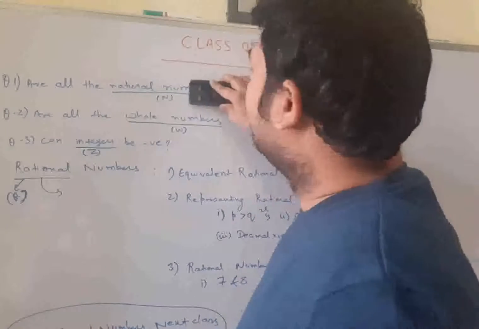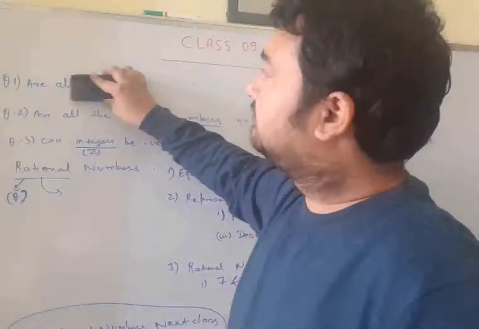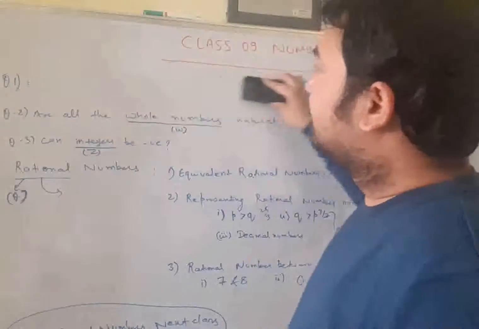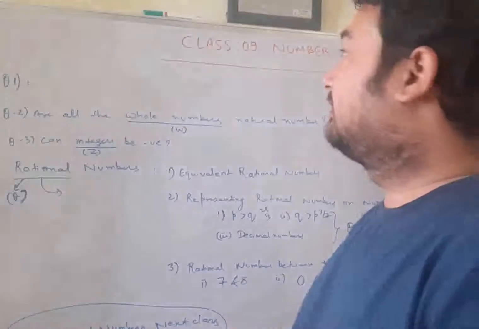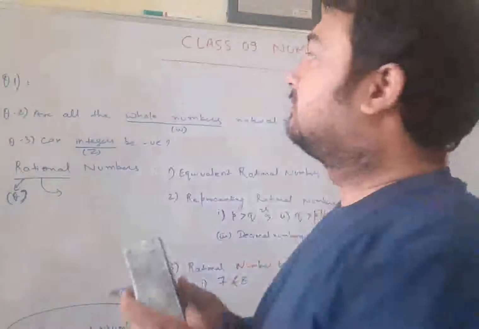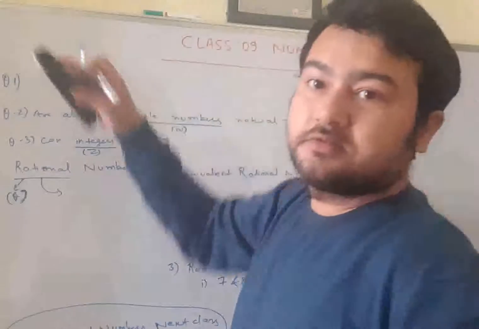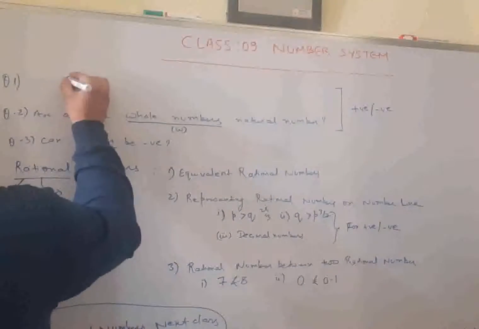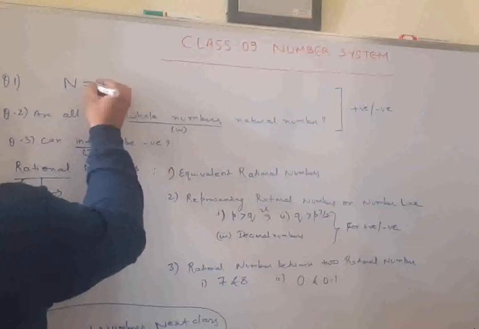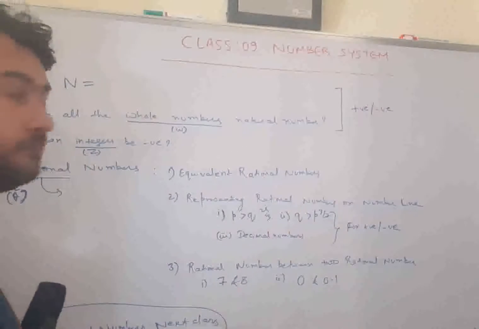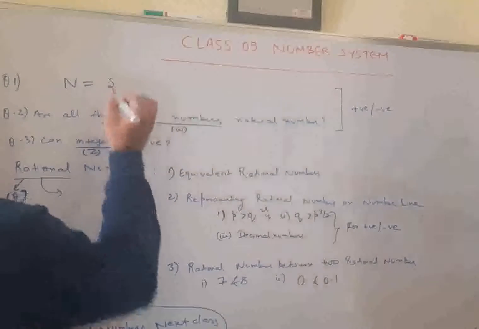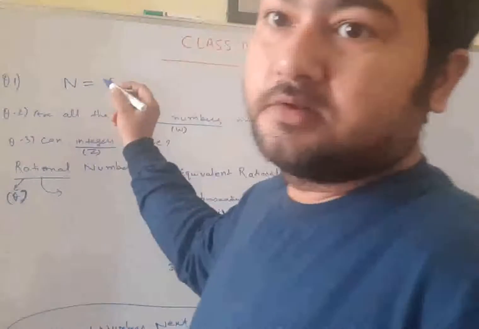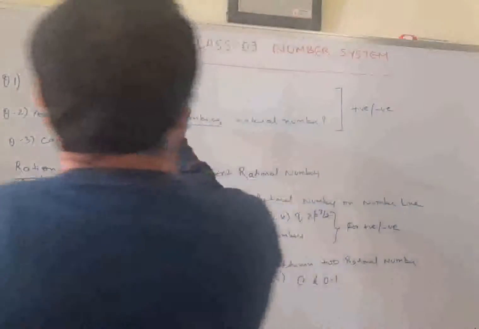Yes or no? The answer is yes. All the natural numbers are whole numbers by default. See, we represent natural numbers by capital letter N. This is N, this is the sign of equals to, and this is the opening of a set.